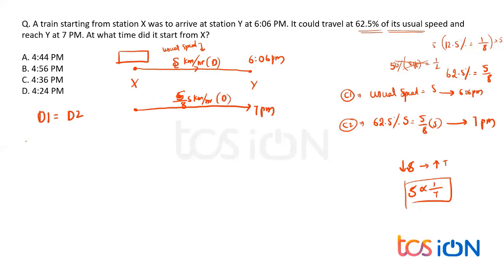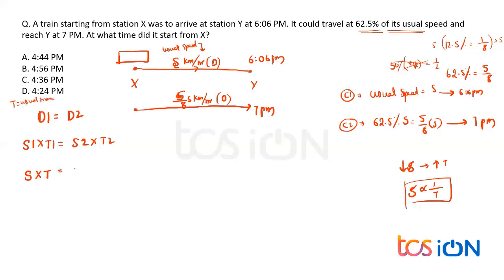So distance is constant. That says S1 into T1 is always equal to S2 into T2. Now what is S1? Let us say the usual speed S, and when he travels with usual speed he takes T usual time.